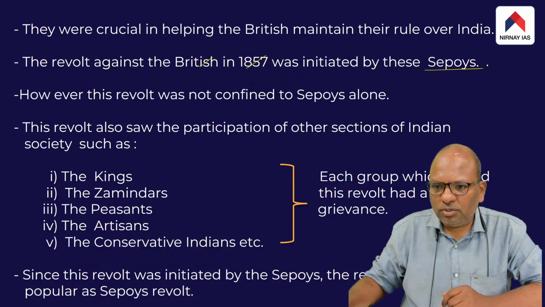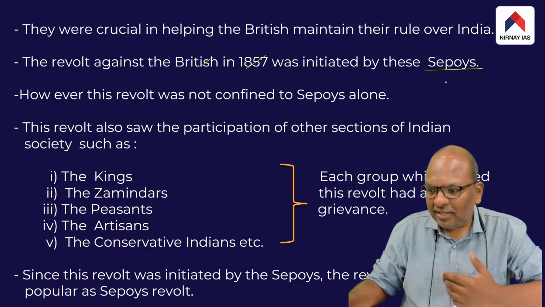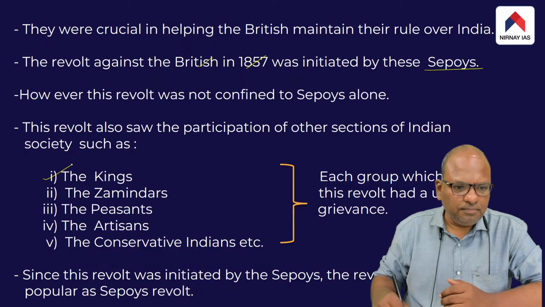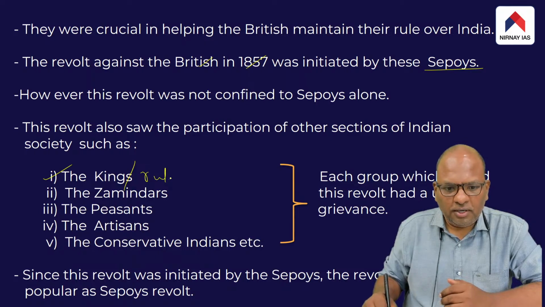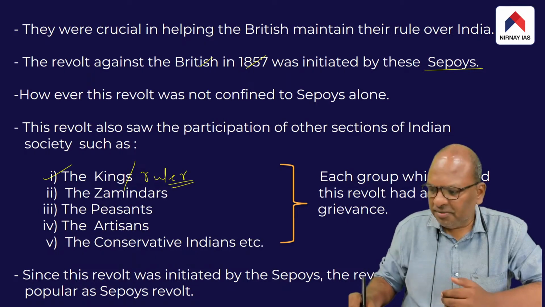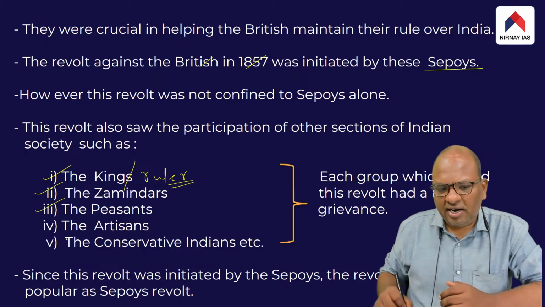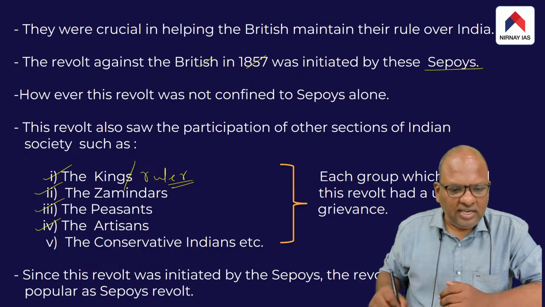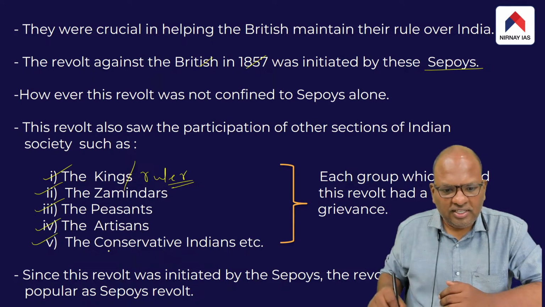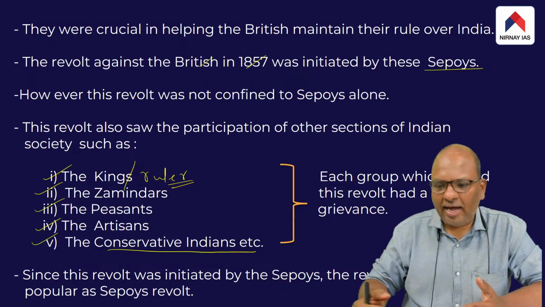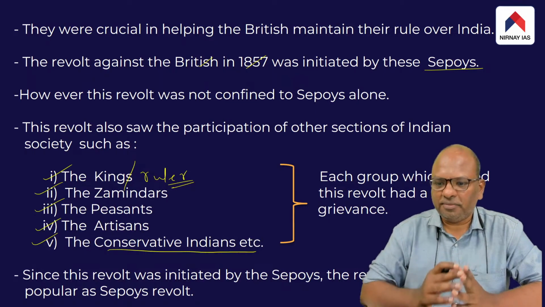It was the Sepoys who initiated the mutiny, but as soon as the Sepoys started revolting, the other sections of the Indian society, such as the kings, that is the rulers of the different princely states, the zamindars, the peasants, the ordinary cultivators of the land, the artisans, and finally the conservative Indians, all of them came forward and actively participated in this revolt.